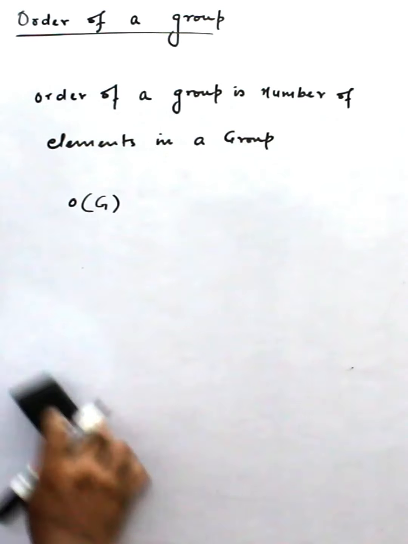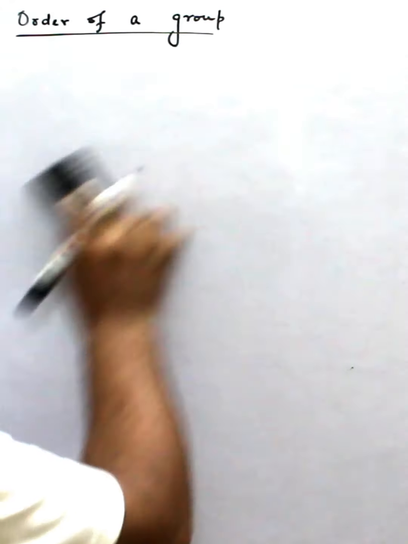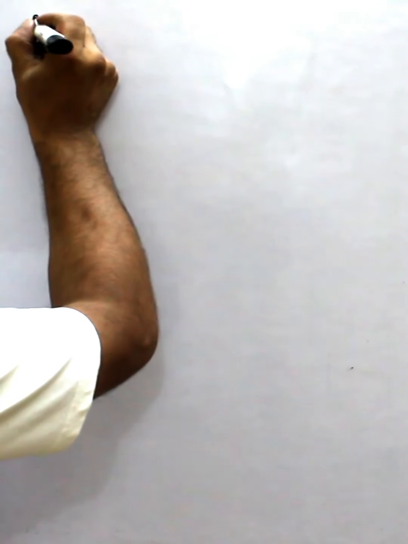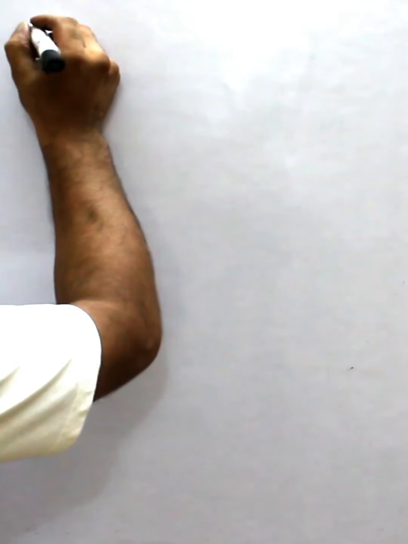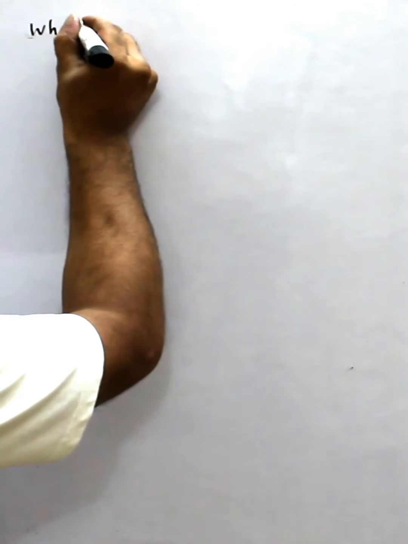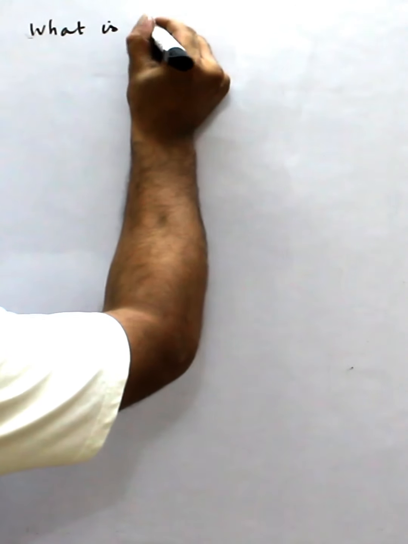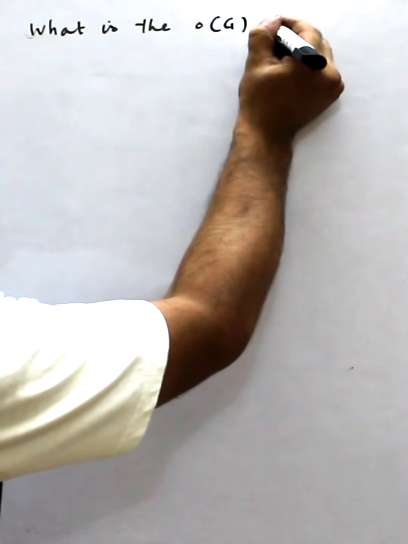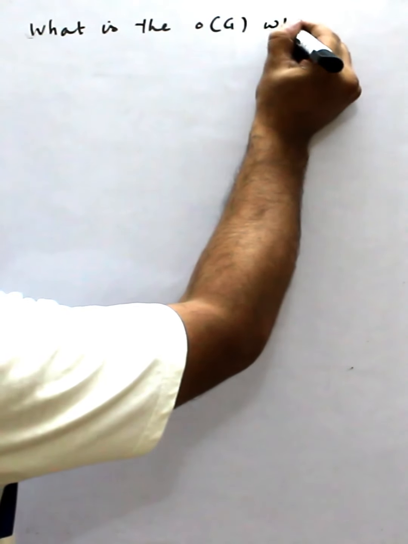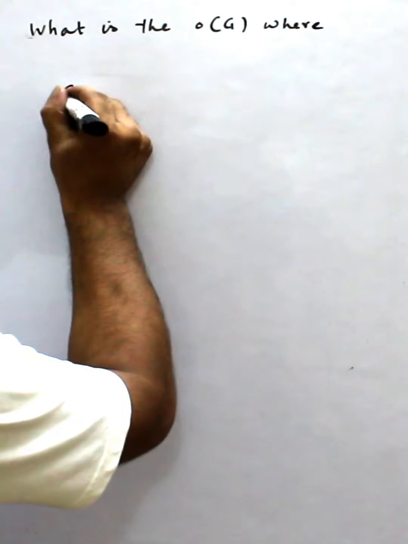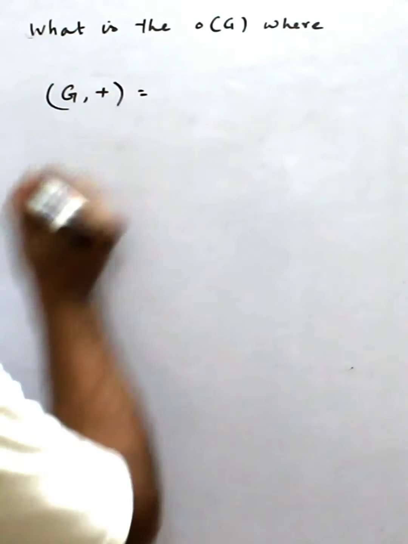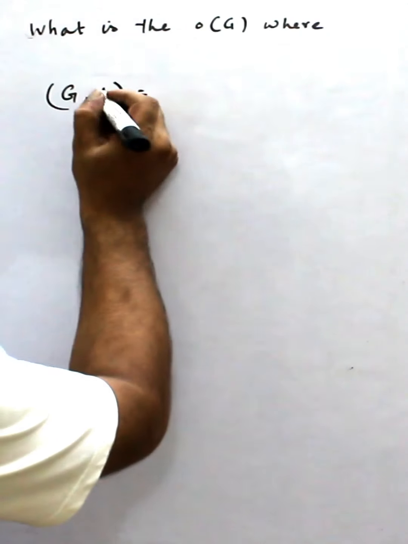Now we take some questions. What is the order of G, where G is a group with respect to an operation?